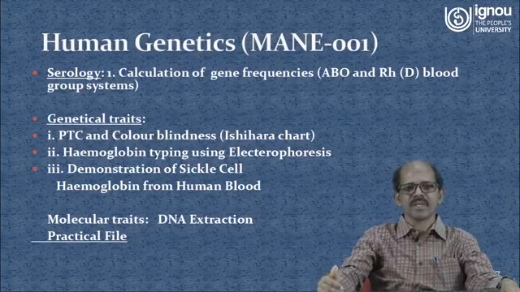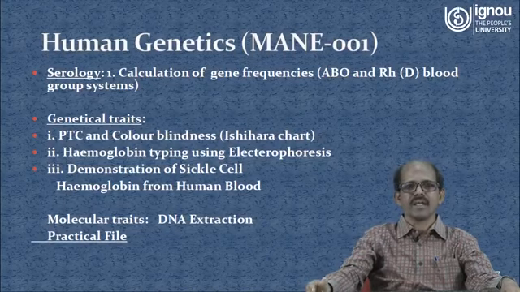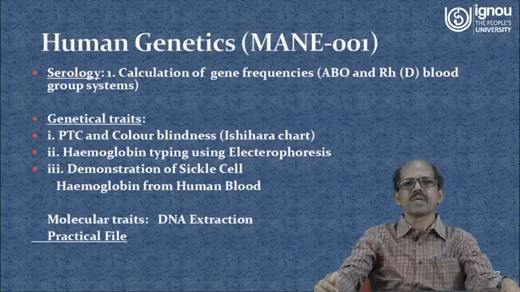Some people can taste it and some people don't have any taste. The other one is color blindness. In color blindness, some people cannot see a few colors like red and green. With the help of Ishihara charts, a person can be checked as to whether they can distinguish all the colors or not.